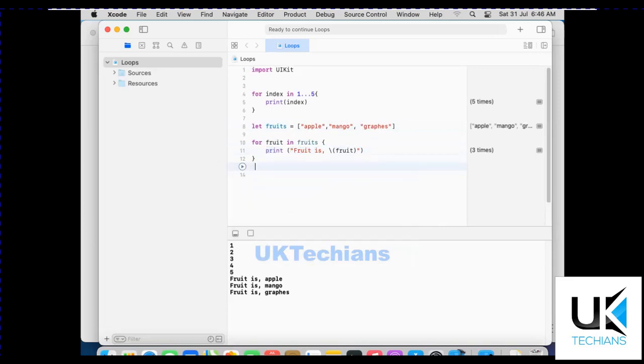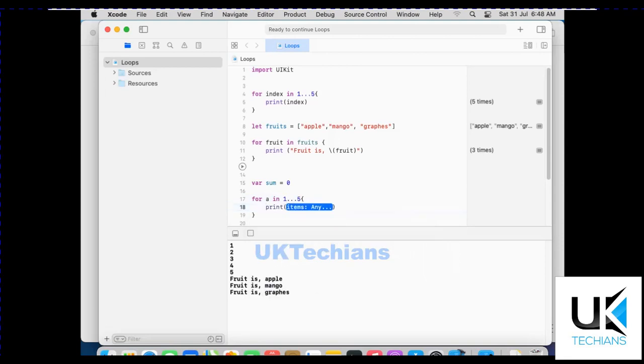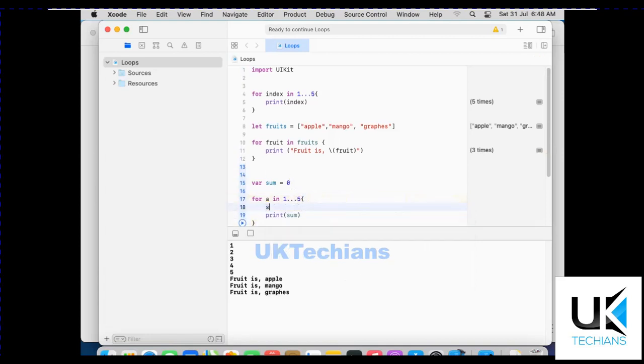So let's try another example. For example, var sum equals to 0, and we will use for a in 1 up to 5, and the range is 1 up to 5, and we will print the value of sum, right? But for this we have to add the value of sum with letter A, right? So sum equals sum plus the value of A, right?